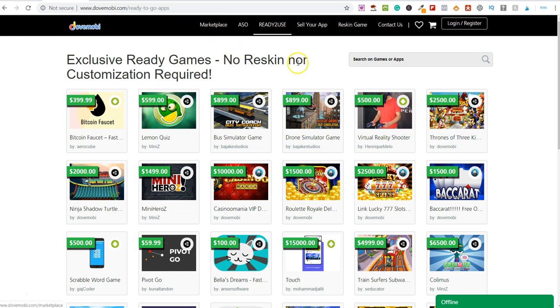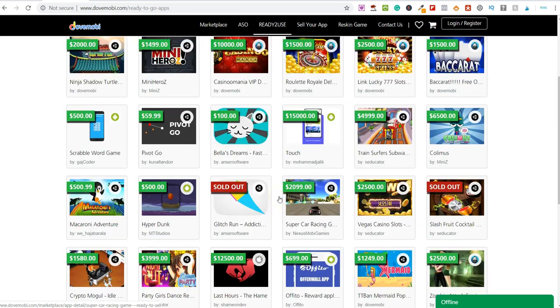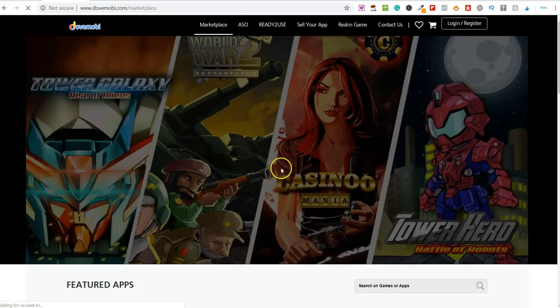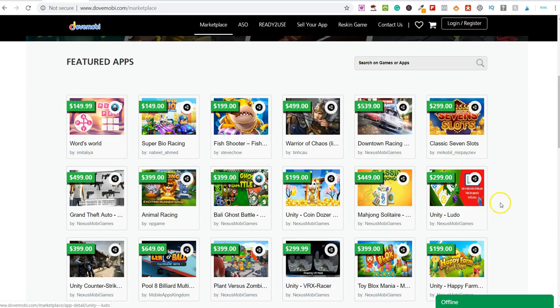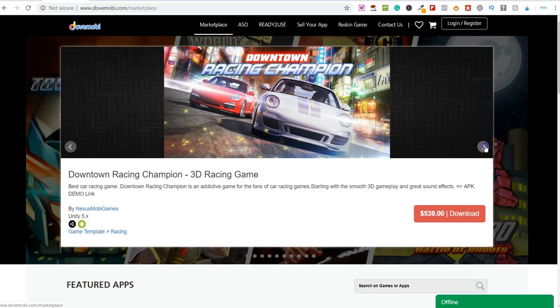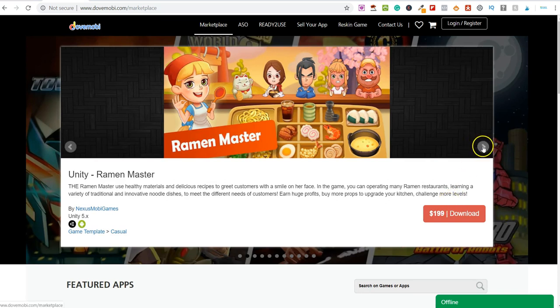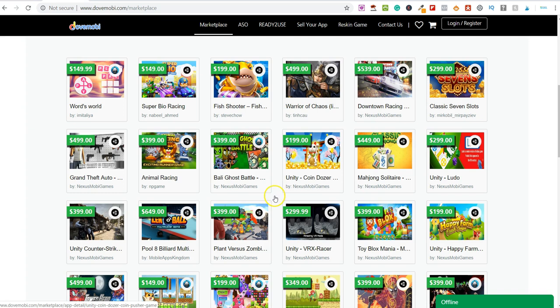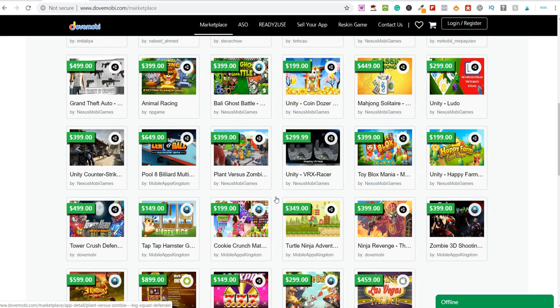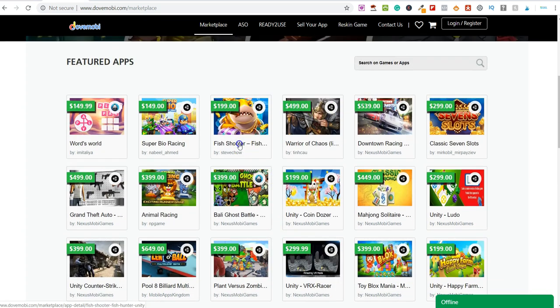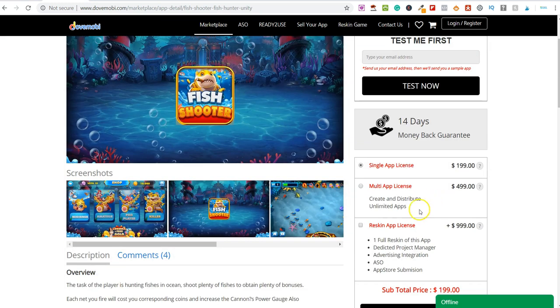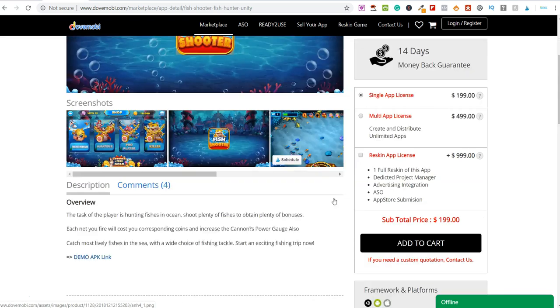You can go in the marketplace, but like I say, if you go to ready to use, you can scroll through and have a look at these. But by all means, you can go into the marketplace and see all of the different apps that are available on here. At the top, they have featured apps, and you can scroll through and have a look at these, and then some of the different ones on here. And again, every single app that is listed on here has a video. It walks you through what you get with it, what you don't get with it, money back guarantee, etc.